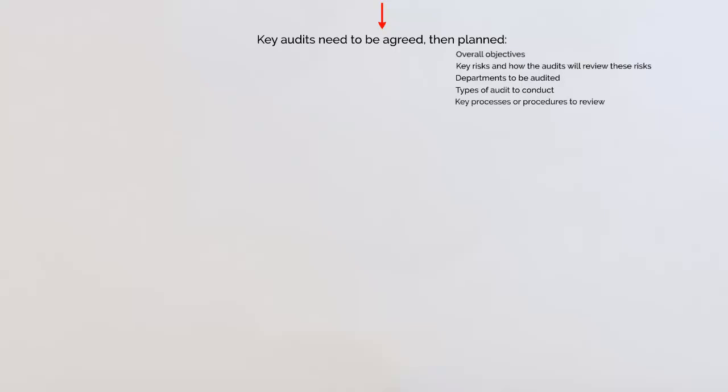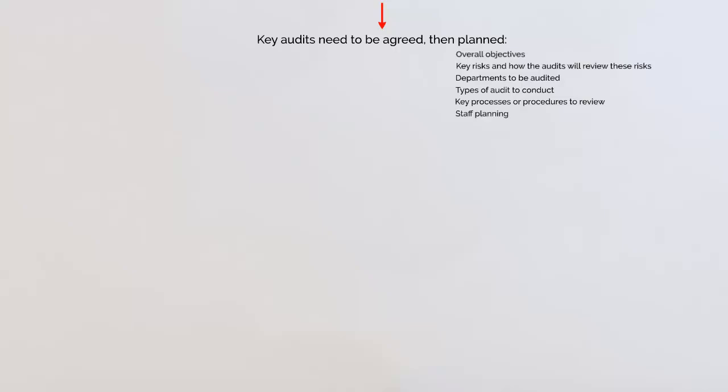Then we move on in the plan to look at the key processes or the procedures to be reviewed. And again, they should be highlighted, really. That will all flow from the department that's been chosen to be audited and the key risks that have been chosen to be audited. And then, of course, the processes and the procedures will stem from that. What procedures are already in place for those risks? What processes are there to be reviewed?